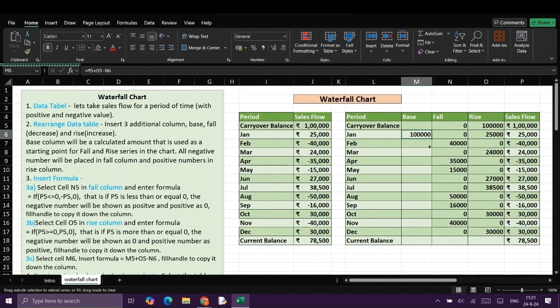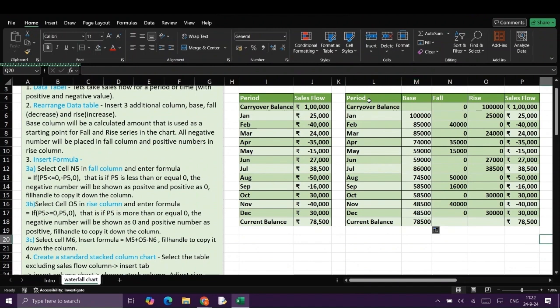Now we'll do autofill. Drag it till the end. So now we got these values. Now our table is ready. Now we have to create a standard stacked column chart.